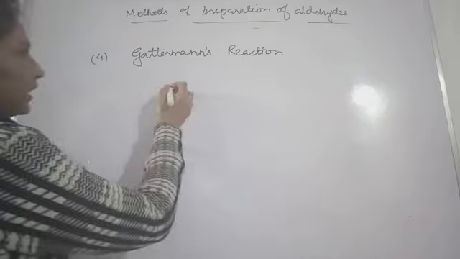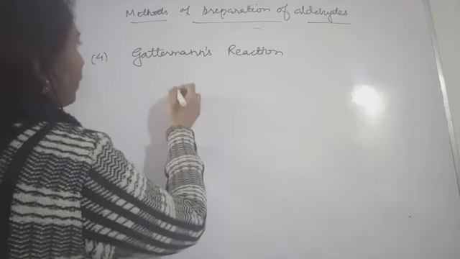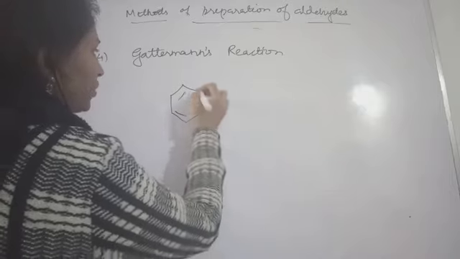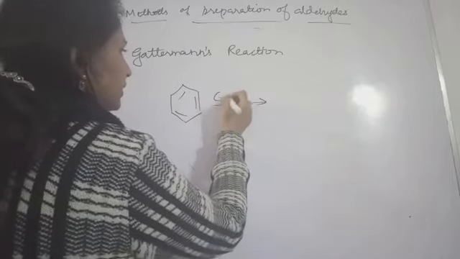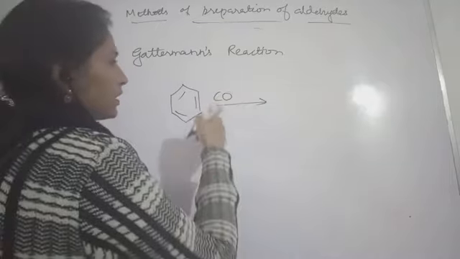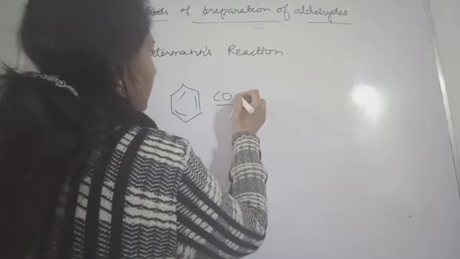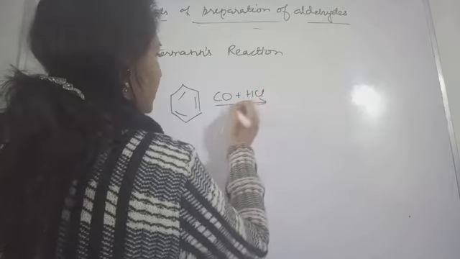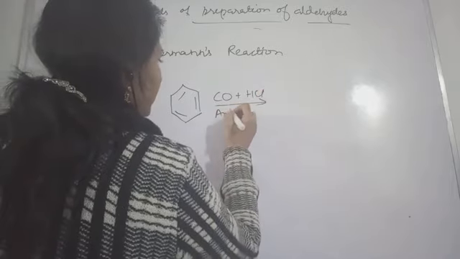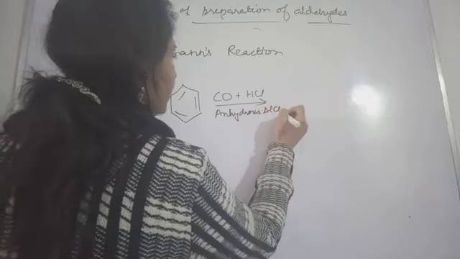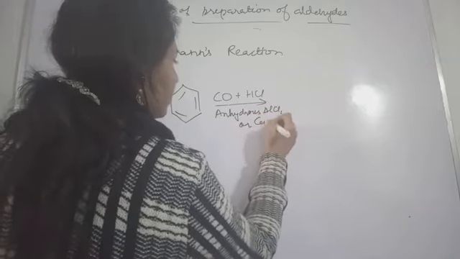Okay, so in this case, you have taken benzene, and this is subjected to carbon monoxide, plus HCl and anhydrous AlCl3 or CuCl.